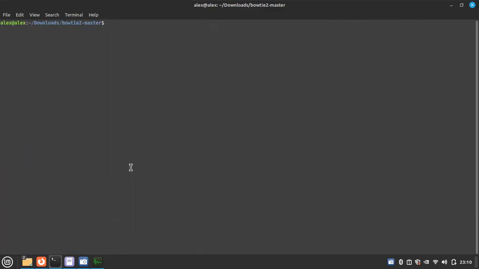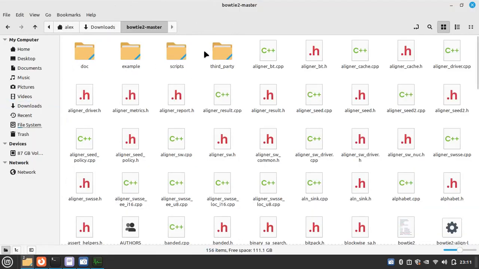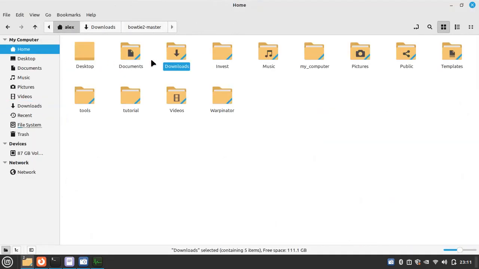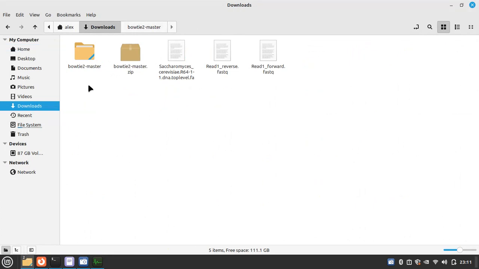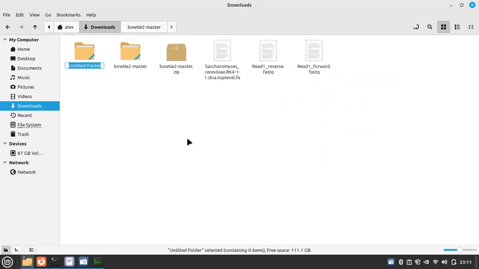So let's run. First we have to build the index file. For that we need the first file. First make a directory named genome directory.